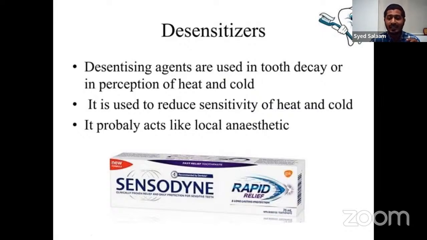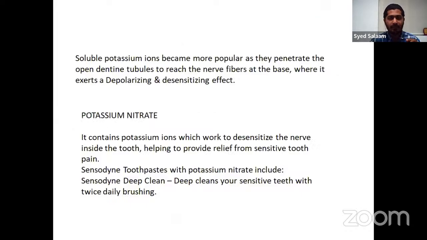So desensitizing agents are used in tooth decay and precipitation of heat and cold. They reduce the sensitivity to heat and cold and act as a local anesthetic, because they decrease the tooth sensitivity, making it a little bit mild. Usually, soluble potassium ions are responsible for decreasing this sensitivity.